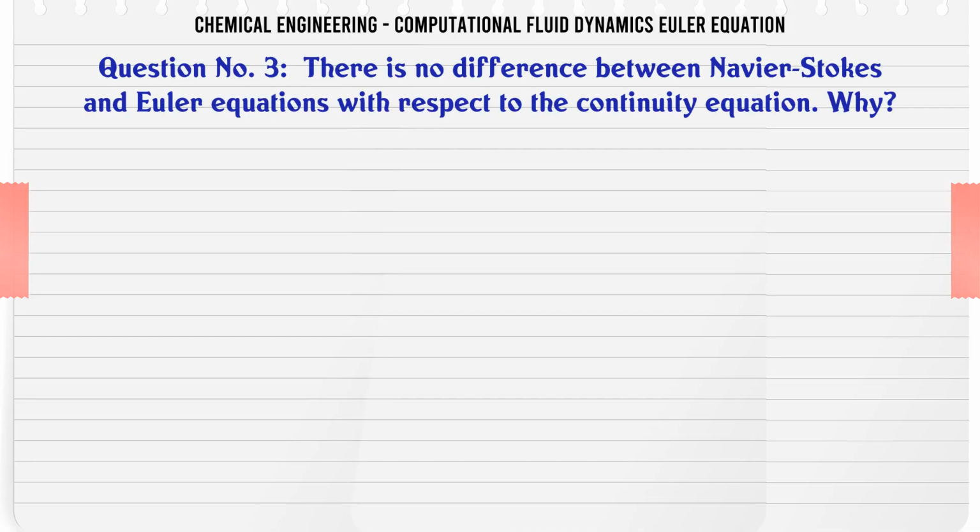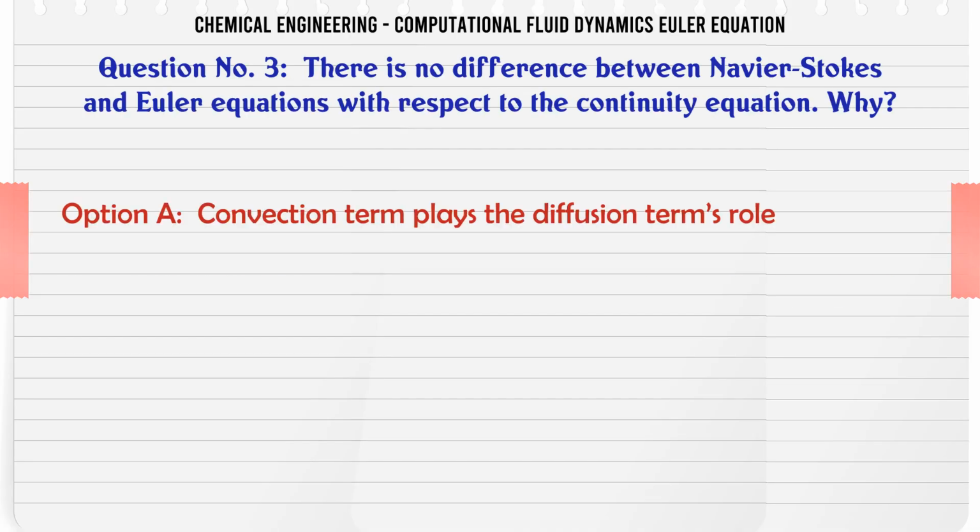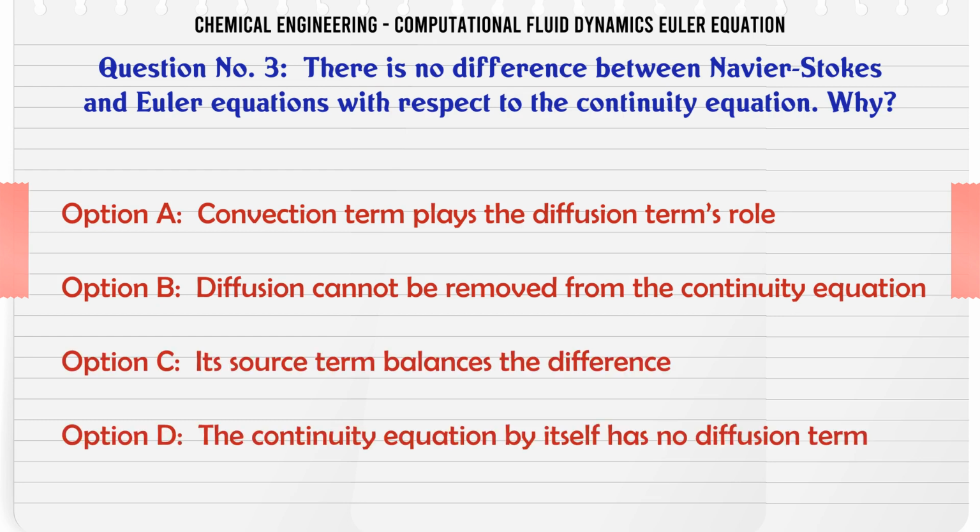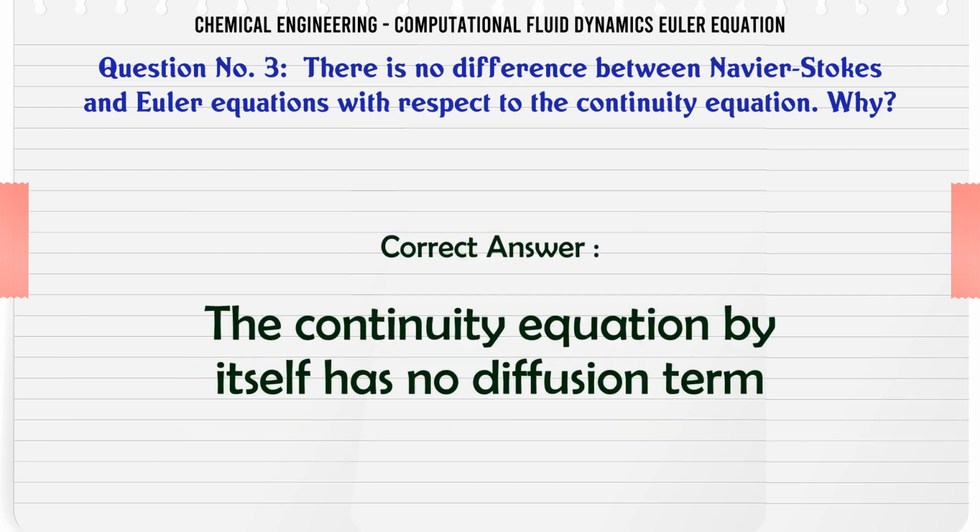There is no difference between Navier-Stokes and Euler equations with respect to the continuity equation. Why? A. Convection term plays the diffusion term's role. B. Diffusion cannot be removed from the continuity equation. C. Its source term balances the difference. D. The continuity equation by itself has no diffusion term. The correct answer is the continuity equation by itself has no diffusion term.